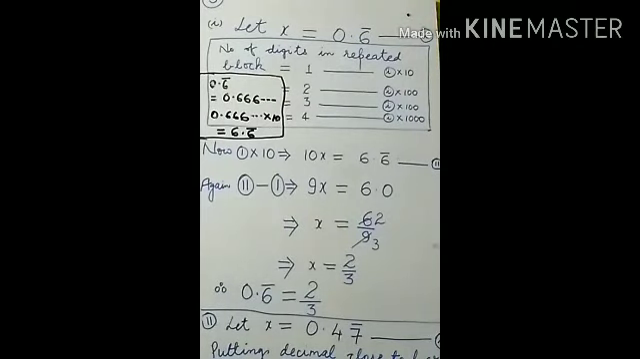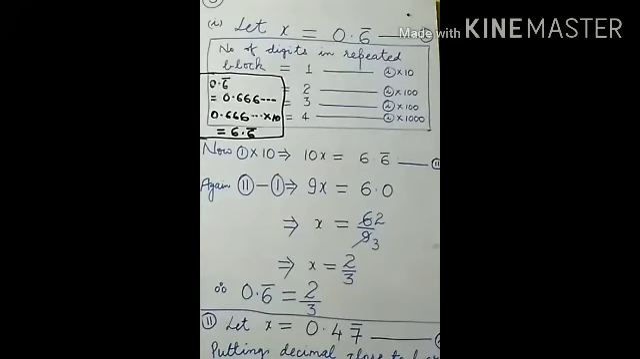Students, let us consider question number 3. What is question number 3? Express the following in the form of p by q, where p and q are integers and q is not equal to 0. It means what? The meaning of this question is this.